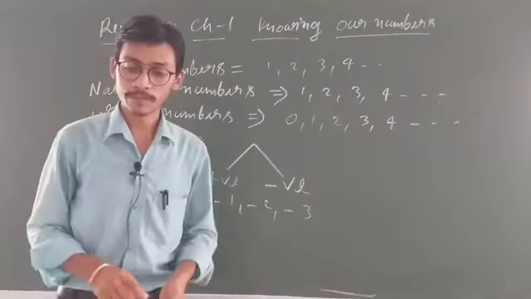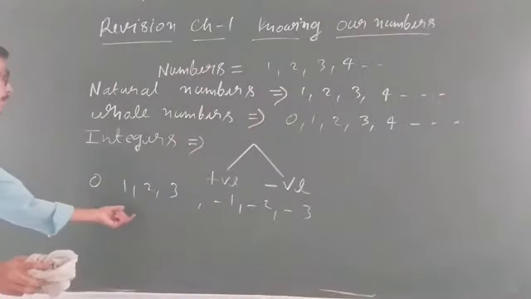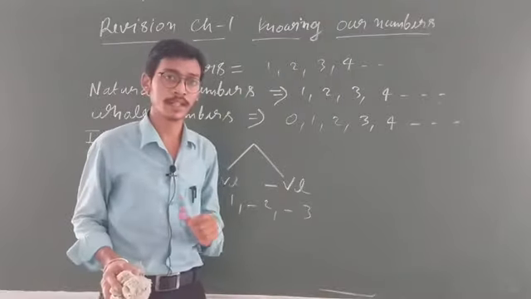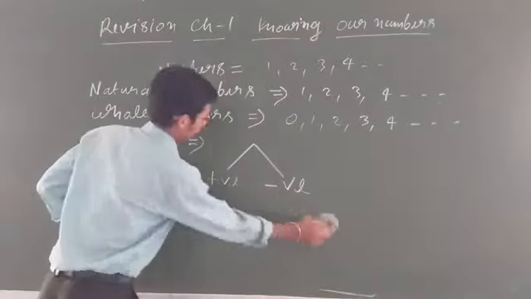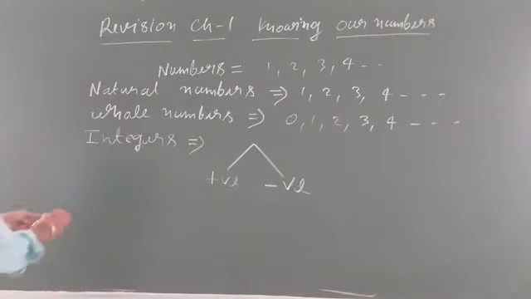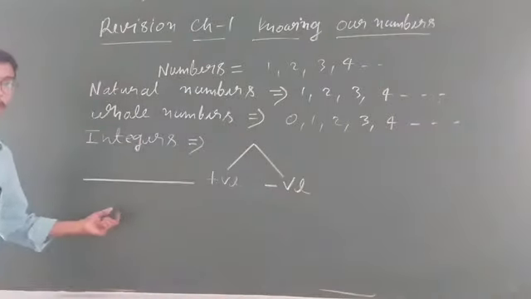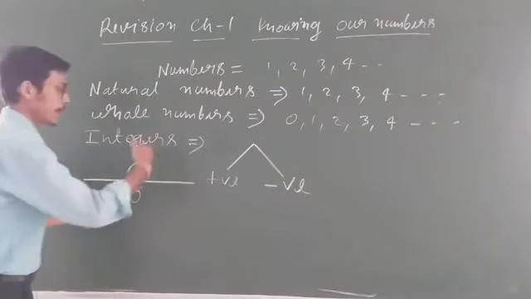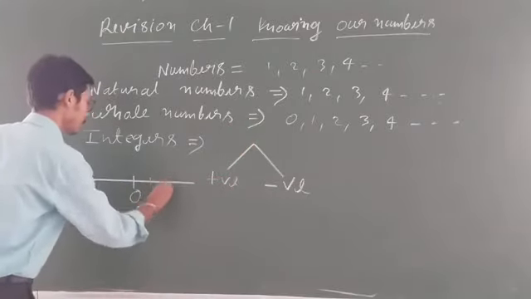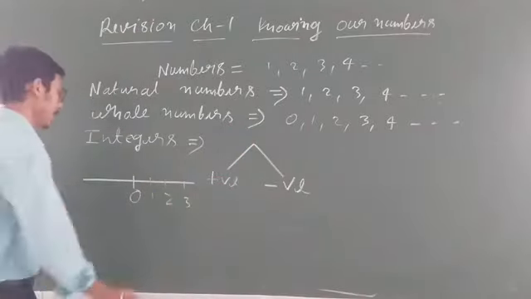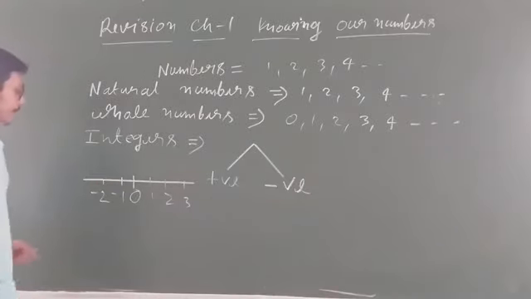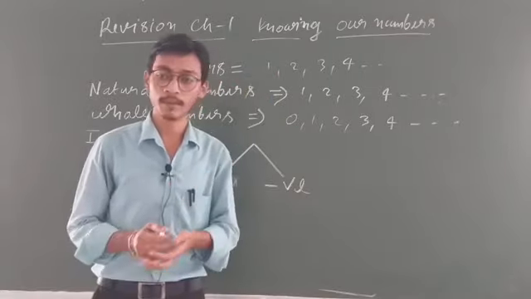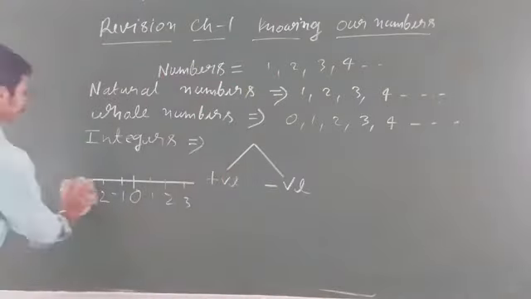Clear students? So integer is the combination of natural numbers and whole numbers. If we talk about a number line, in the middle there is a 0. On the right hand side all are positive numbers, that is 1, 2, 3. Clear? And on the left hand side of the 0 all are negative numbers. So what is the conclusion? Integers are the combination of natural numbers and whole numbers. It consists of both.